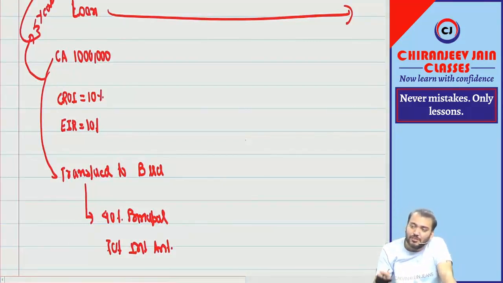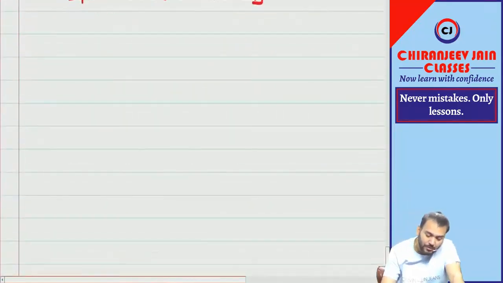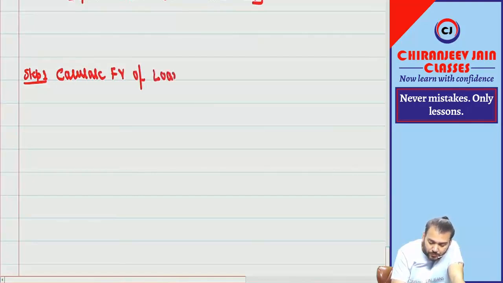Now, first you need to calculate the fair value of the loan on the date of derecognition. How to calculate? What is step number 1? First calculate the fair value of the loan. There are two components, principal component and interest component.